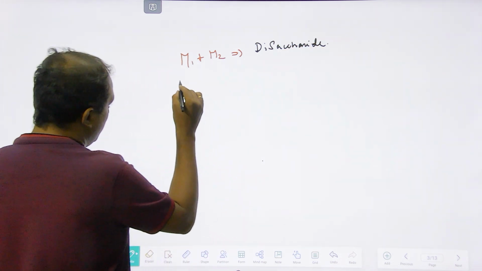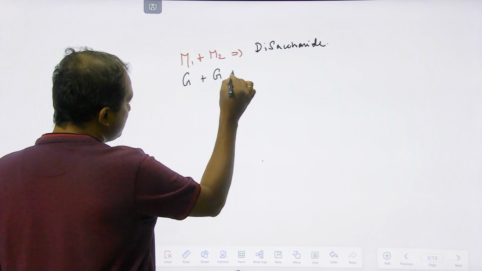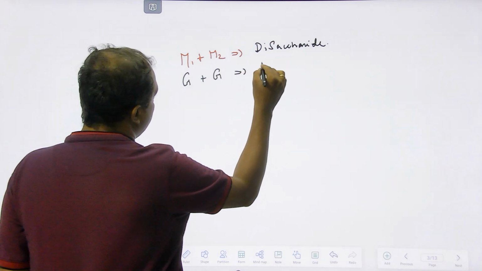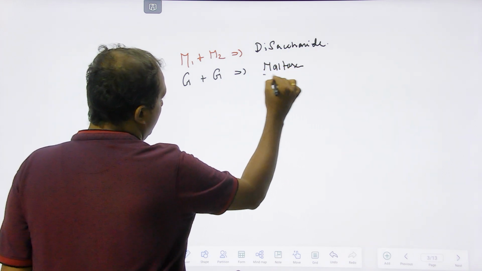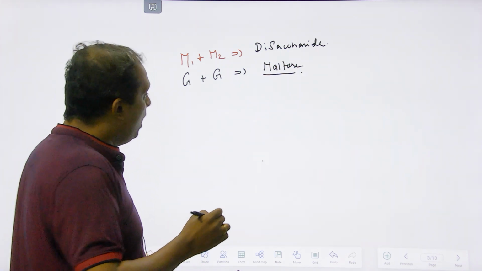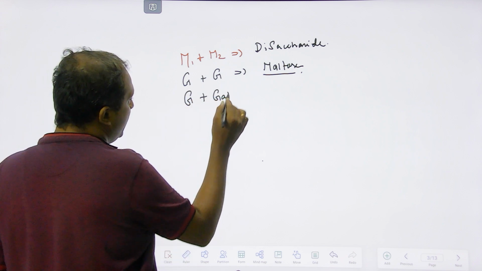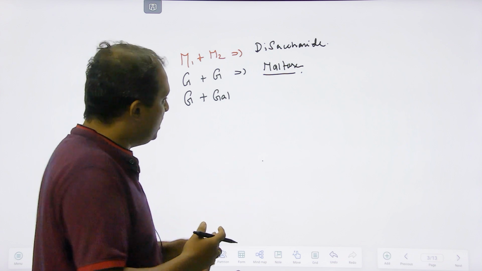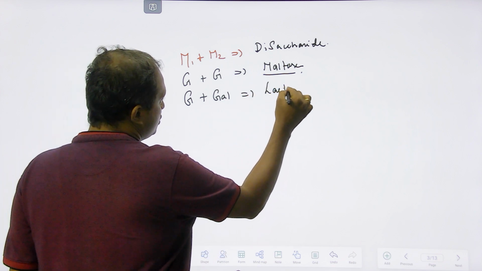Say for example, we have glucose as a monosaccharide. Let's consider another glucose as a monosaccharide. So you have a disaccharide which is maltose. Or glucose plus galactose. You can take any combination of monosaccharides that I have listed in the previous slide. So glucose plus galactose, you have lactose,